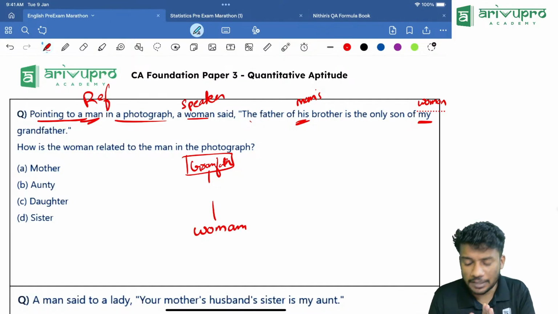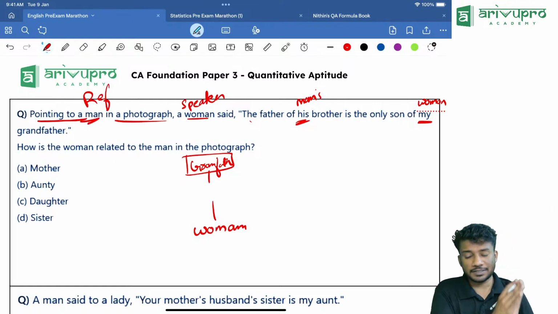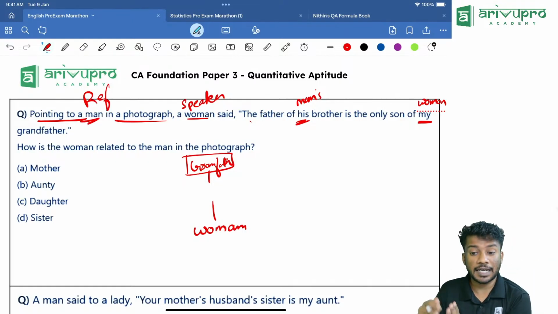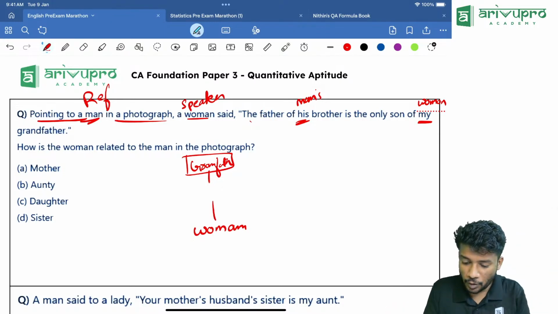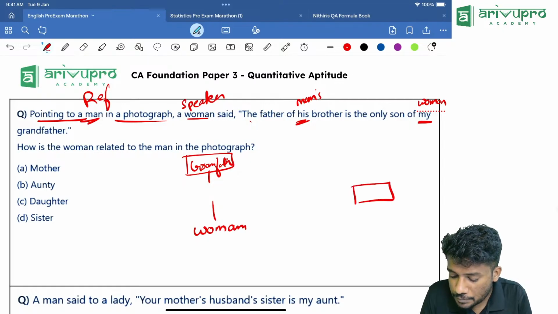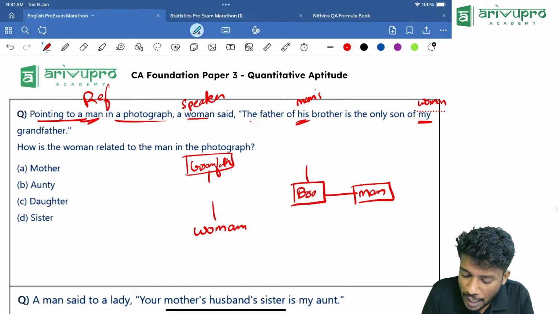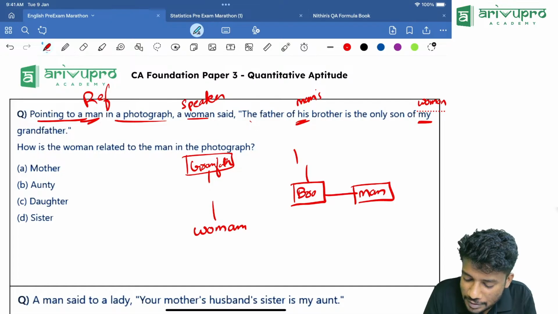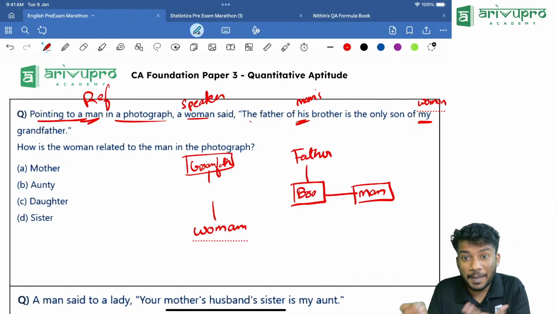How will you decode it? From the right hand side, if you are finding it difficult, decode from the left hand side. This was the right hand side decoding. Now I will do the left hand side decoding. The father of his brother. That means the man is there. The man has a brother. The brother has a father, that is the man's father also.